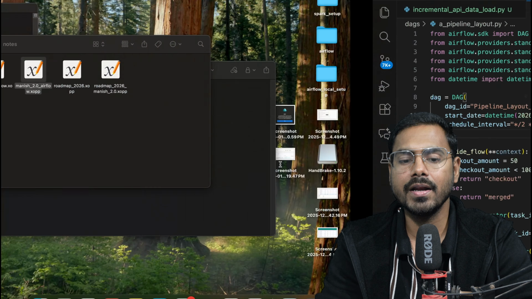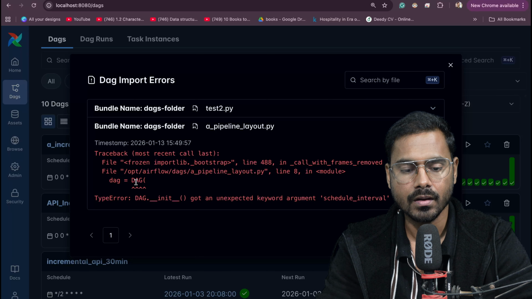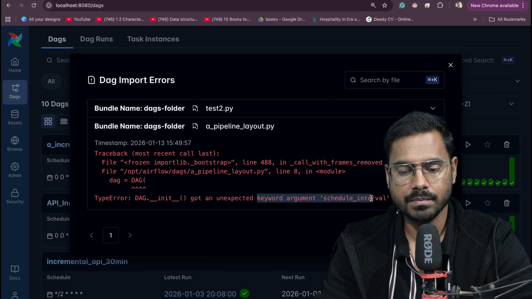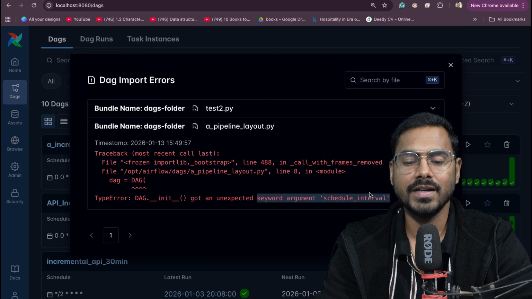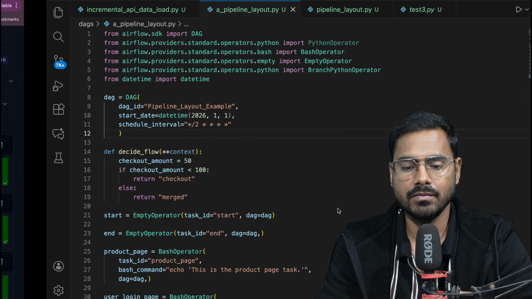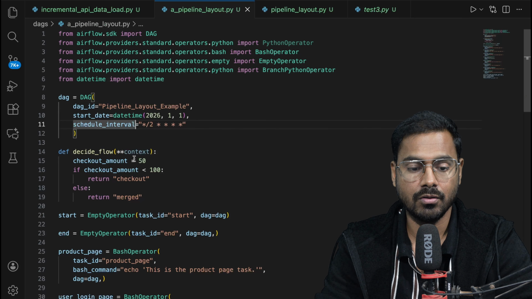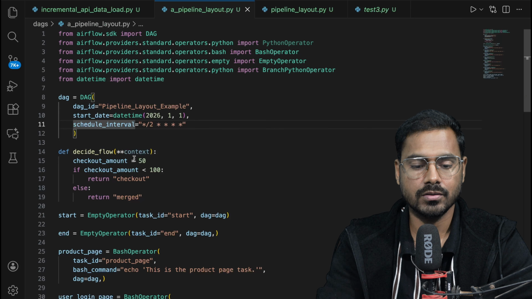Ideally it should have 1 because I was doing some testing, but here the pipeline layout is saying error. This is the one that we created just now. If you see here, unexpected keyword: every time I'm making this mistake, schedule interval. Because that is coming through auto suggestion, I'll just remove this.